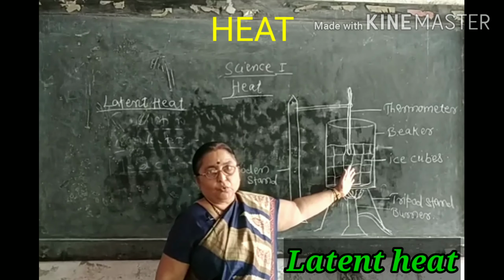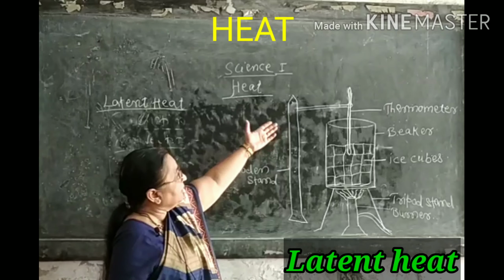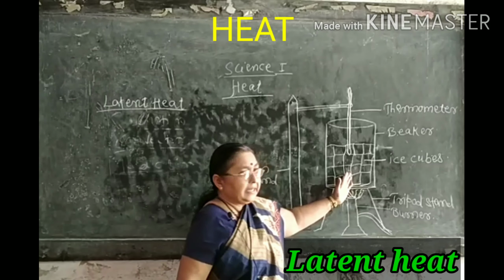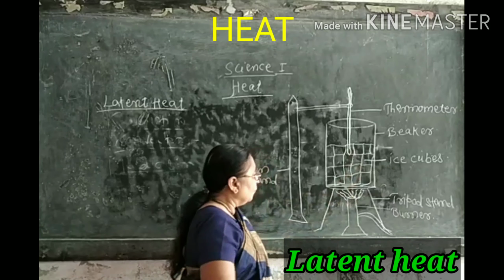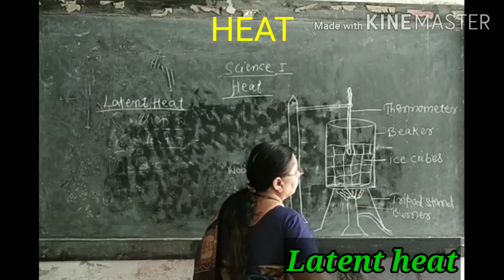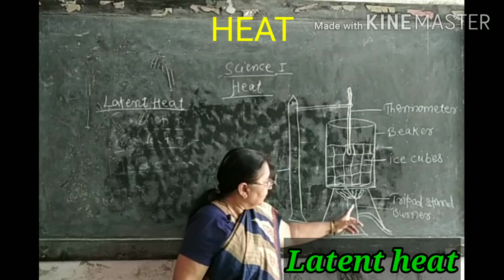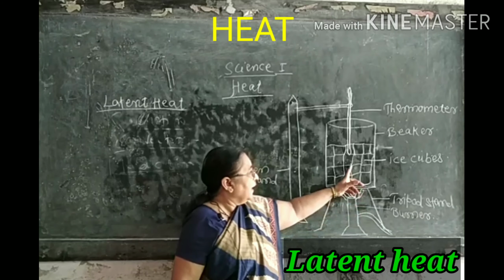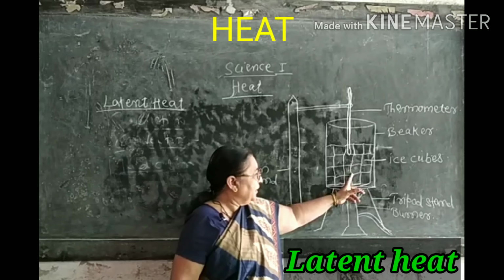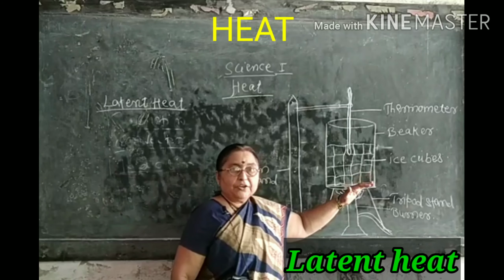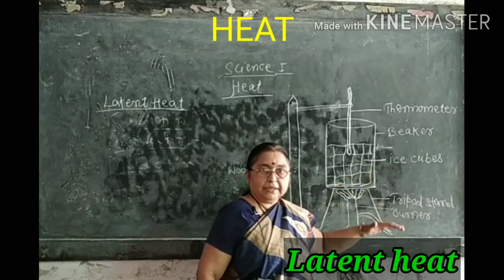Surely it will be 0. When the thermometer shows 0 degrees, we have to start the heat.